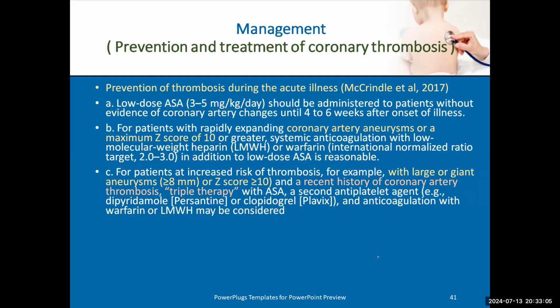So if a patient is normal, aspirin only for 4 to 6 weeks. If he has giant aneurysm, he will take aspirin and warfarin. If he has giant aneurysm and history of thrombus, we'll give him a triple therapy: aspirin, Plavix, and warfarin.